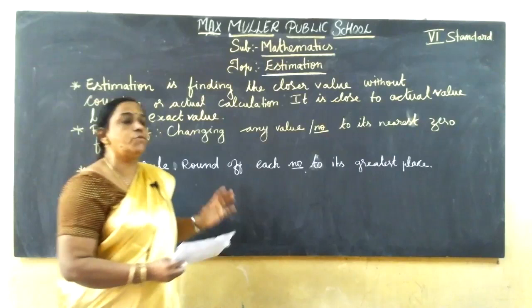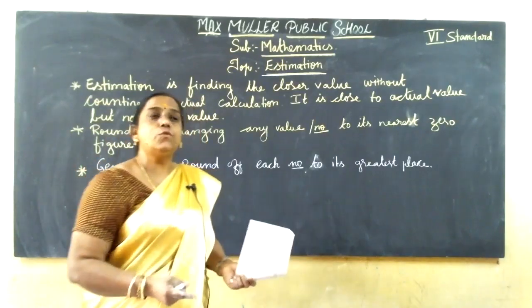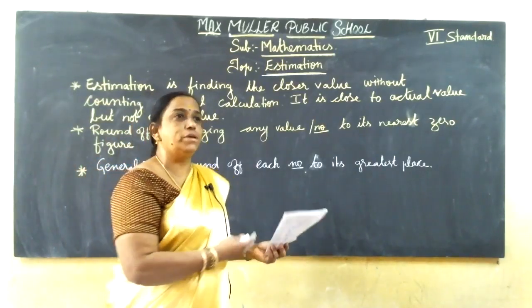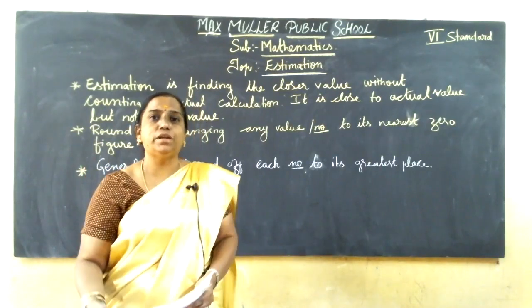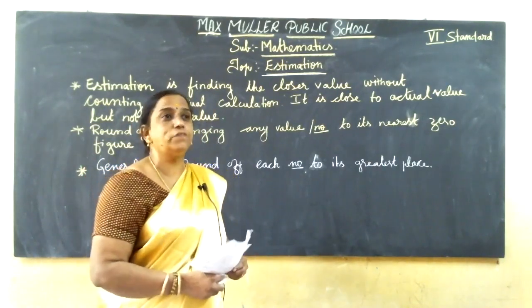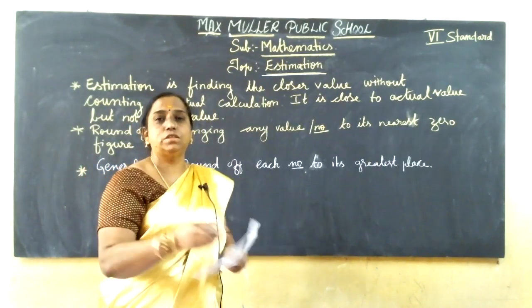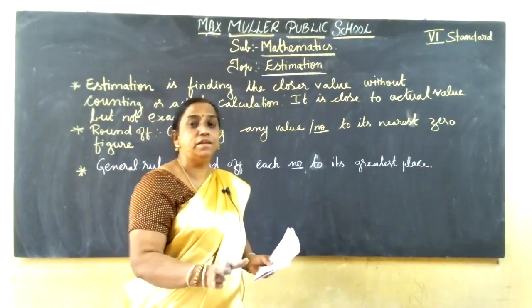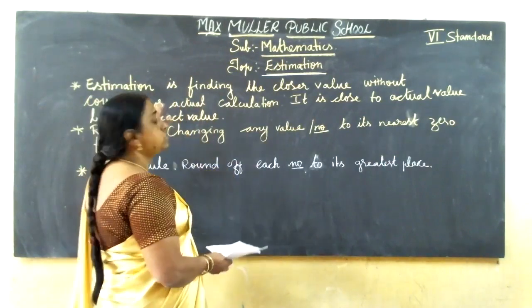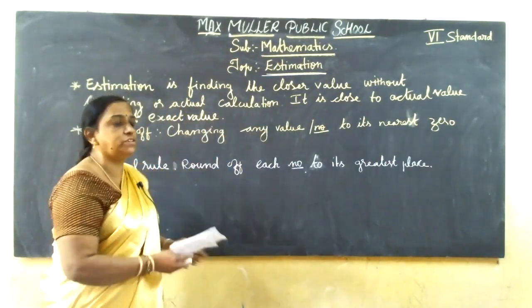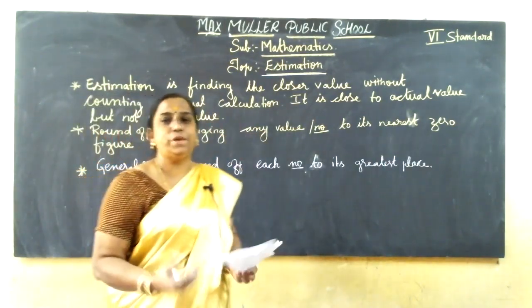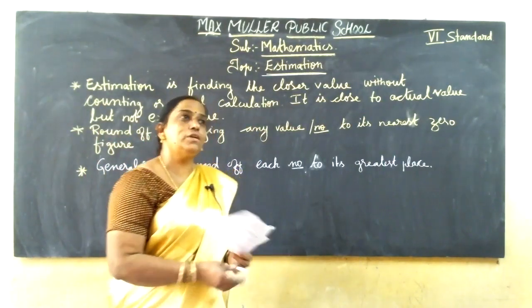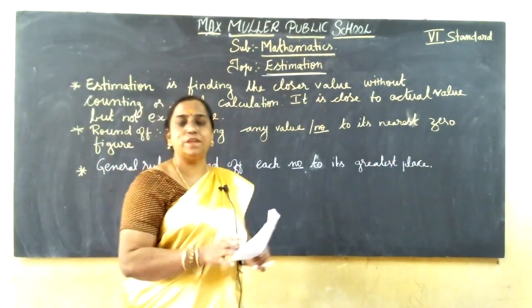For example, household expenditure. One month your mother will say 10,000, another month 20,000. She can't give the actual 10,300 or 10,400. She'll give a figure near the answer. That is what estimation is. For example, you collect money in a piggy bank. One day 10 rupees, 5 days, like that you will collect.